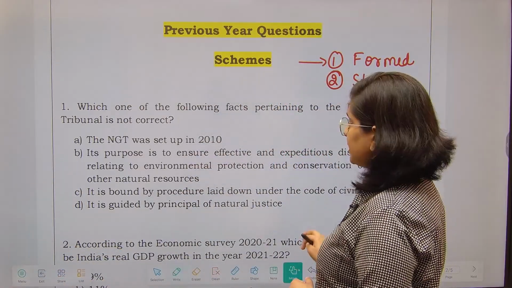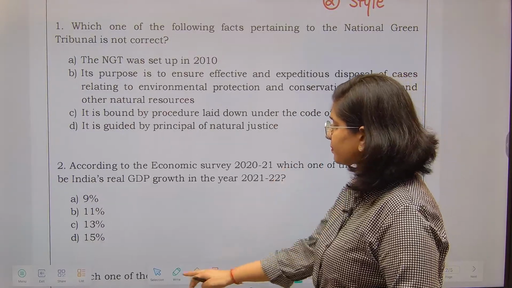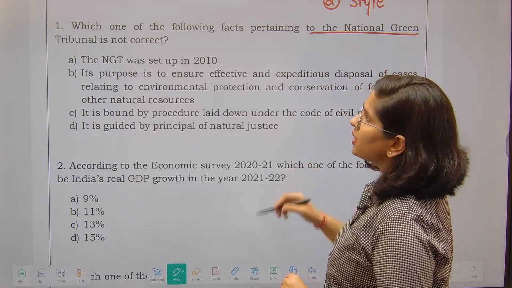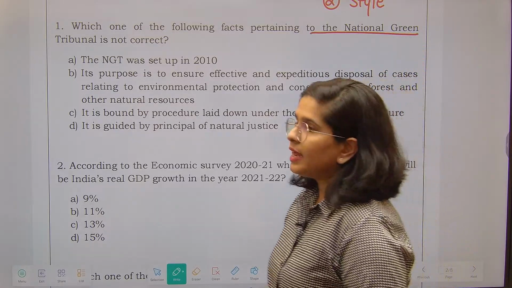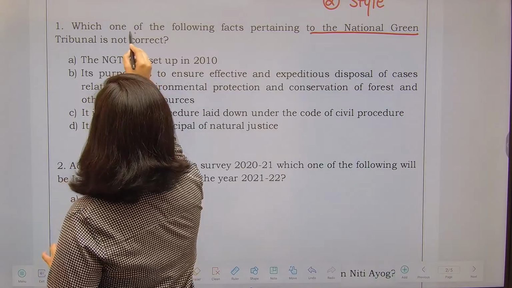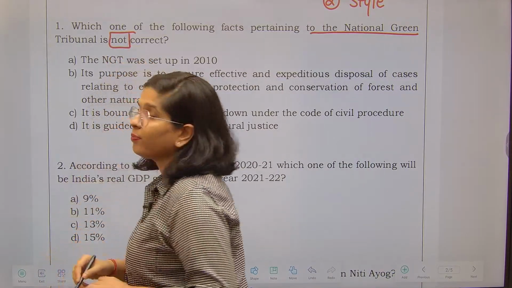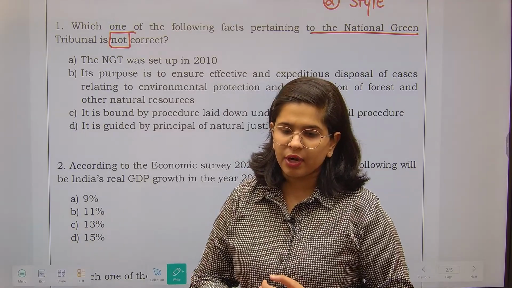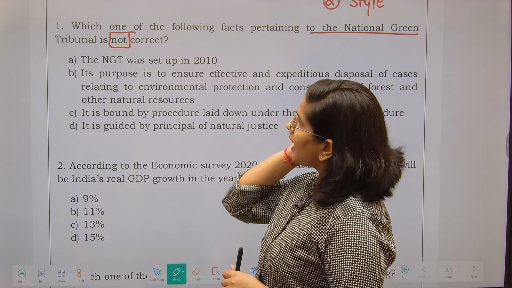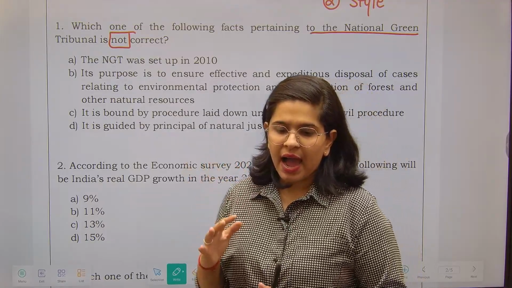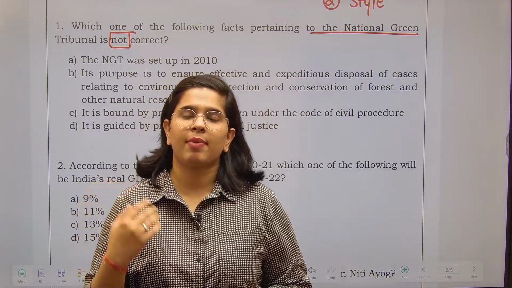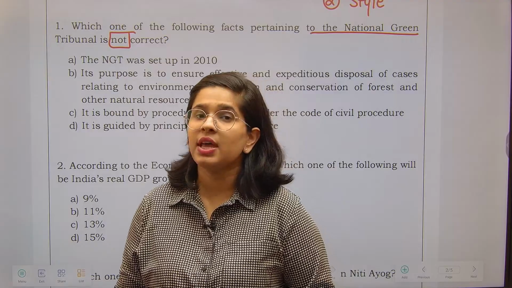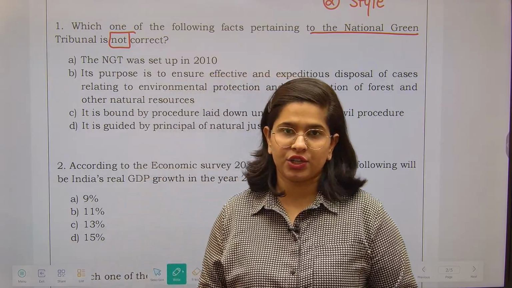Number one question, let's see what it is. Which one of the following facts pertaining to the National Green Tribunal is not correct? Now, one of the mistakes that we often make is that we do not read the directive properly. So whenever a question comes to you, please read the directive very properly, because this is important. After that, they have asked you about the NGT. I am very sure that when we discussed the Ministry of Environment related schemes, we did discuss the organizations as well.